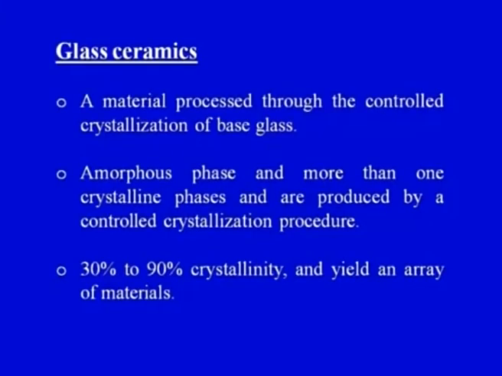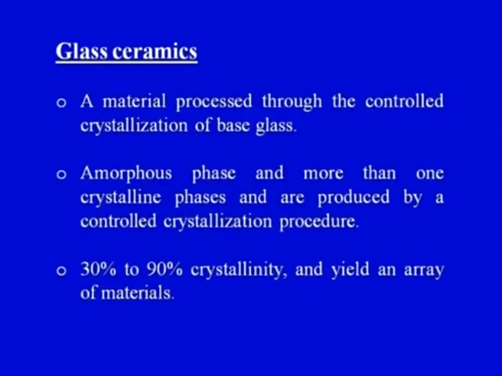Now, coming on to the glass ceramics, a material processed through the controlled crystallization of the base glass. We have seen in our previous module on glass the difference between amorphous and crystalline material. Glass is basically an amorphous material, but a glass ceramic is a material which is processed through the controlled crystallization of the glass.